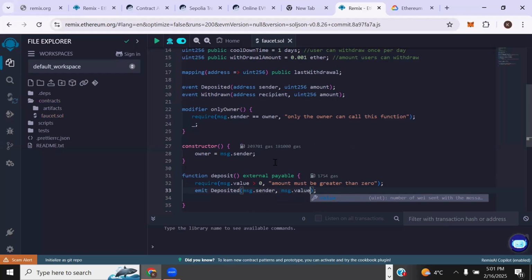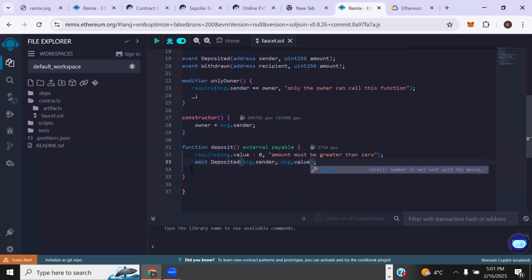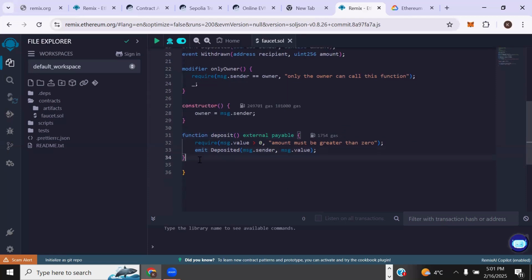So this is just saying store the amount that the person calling this transaction is passing, and store the person's address as well. So yeah, this is it for our deposit function. So this will deposit Ethereum into our smart contract.